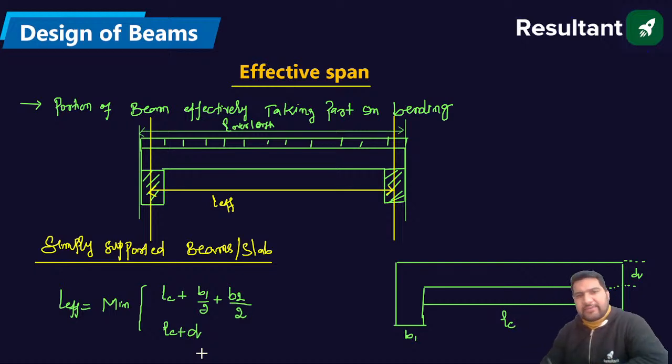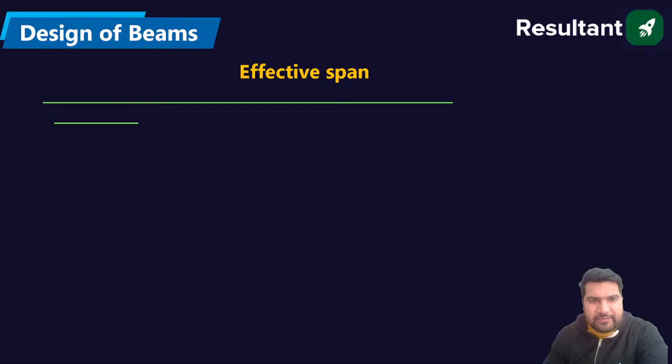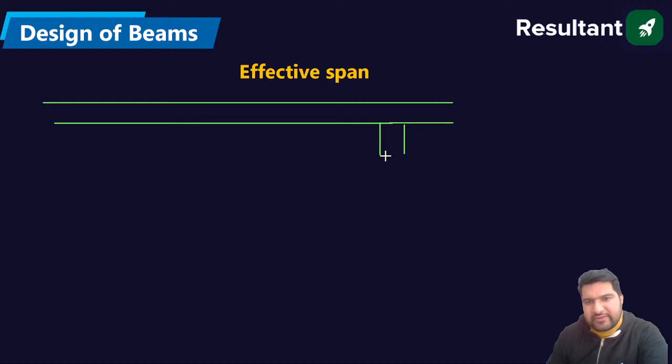Now another case. Let us take the case of the continuous beam. So I have the continuous beam here, with one support here and another support here. This is a continuous beam, guys.